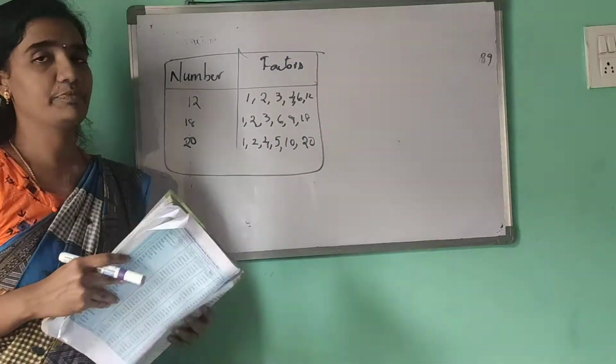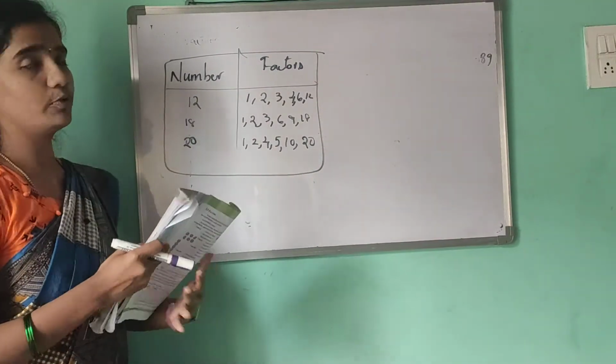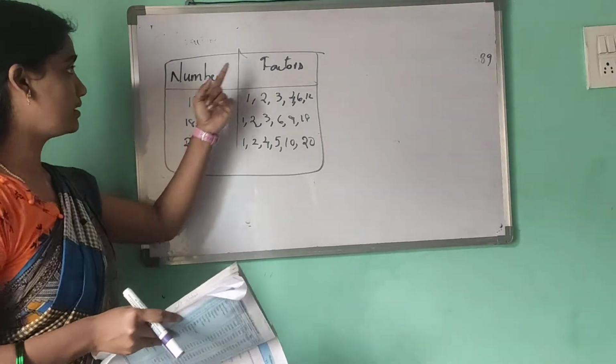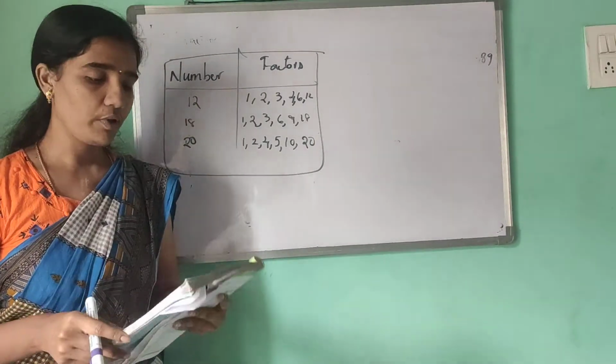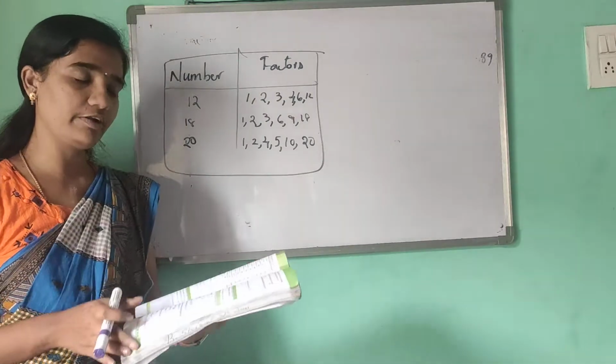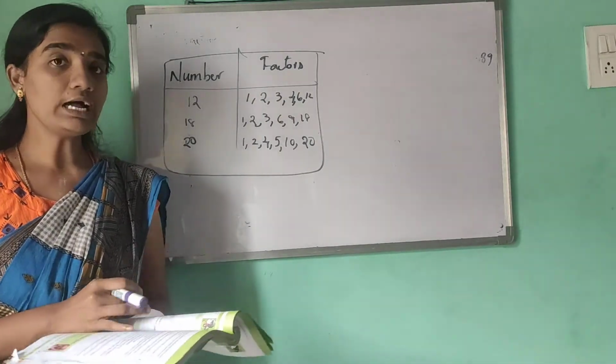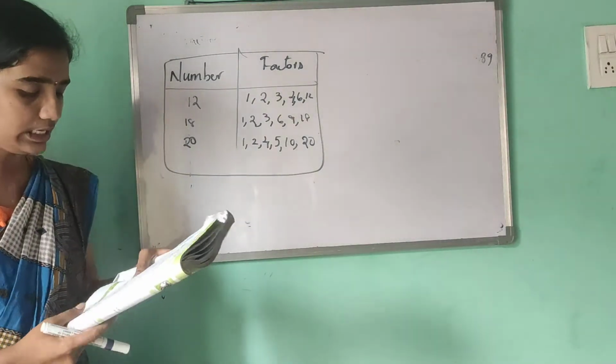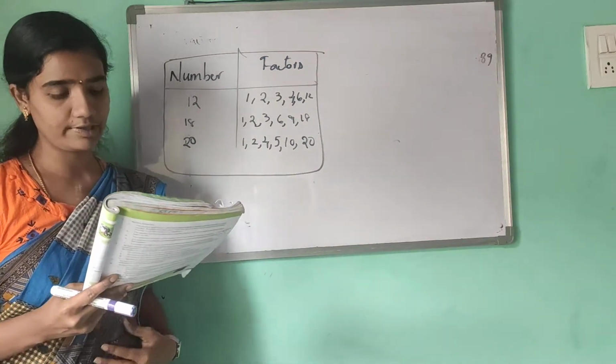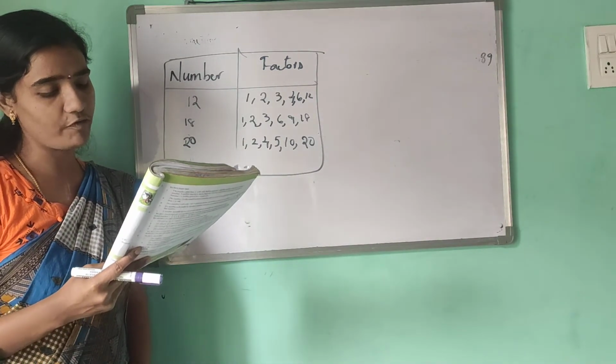Here we can observe clearly, in this table, we have the numbers and the factors of the numbers. We already know how to find the factors of a given number by using the divisibility rules. So, in this second one, we have discussed the following.